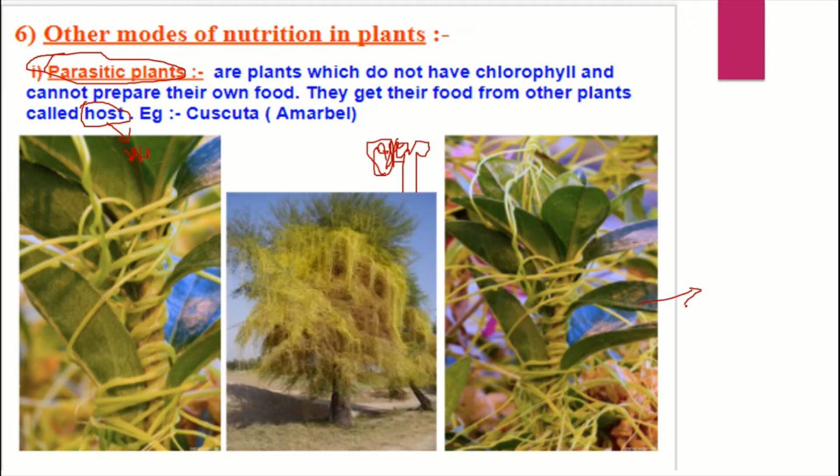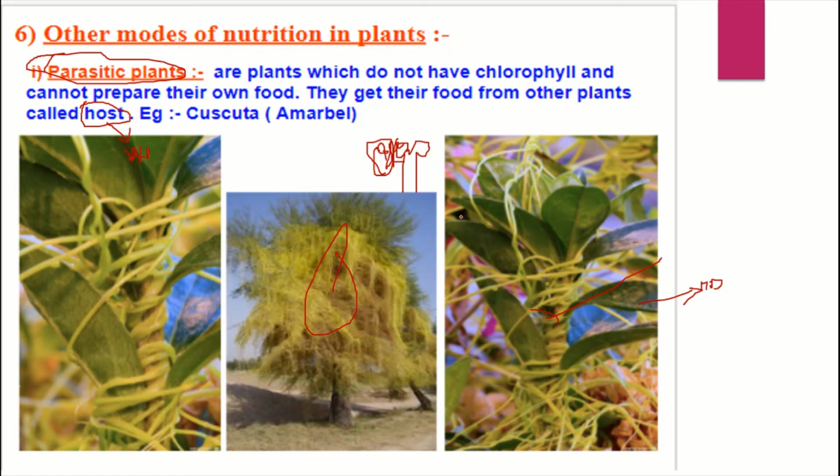This is the host here, and this is the parasitic plant. The tube, like you can see, that is the parasitic plant. An example of this is Cuscuta. We can also call it the yellow Xmas tree, it will be like hanging on the leaf.